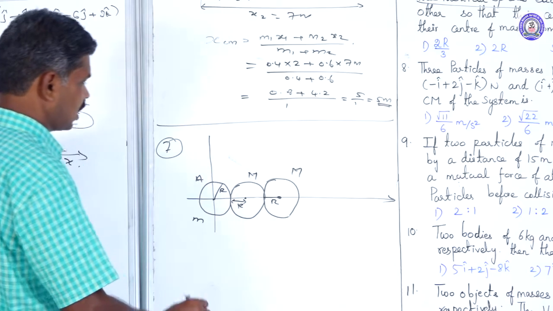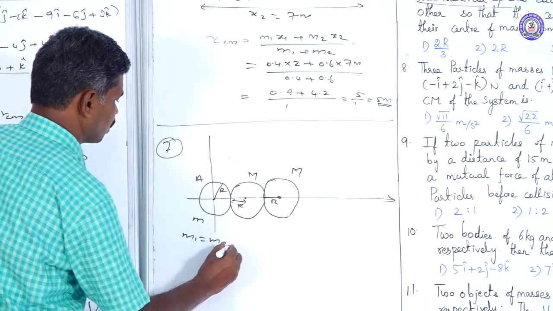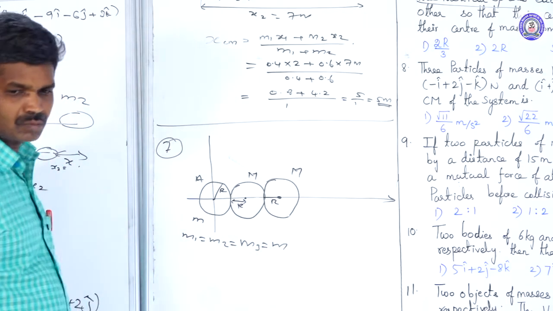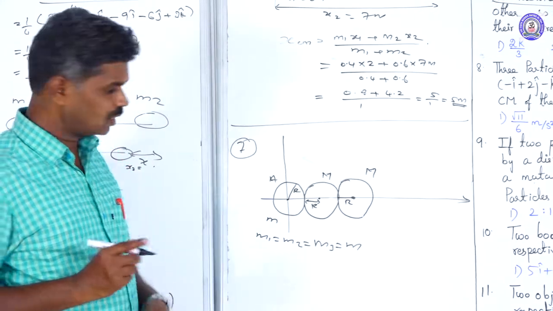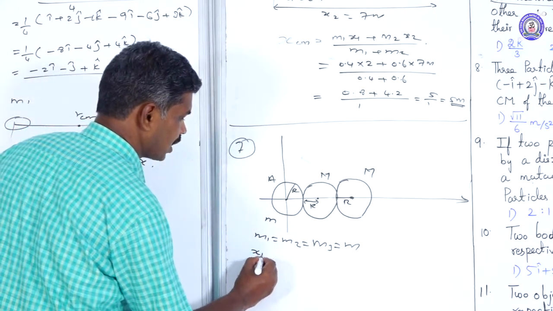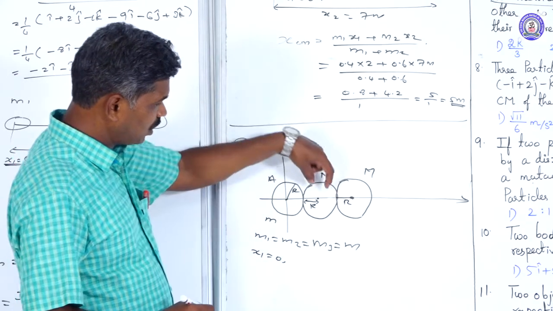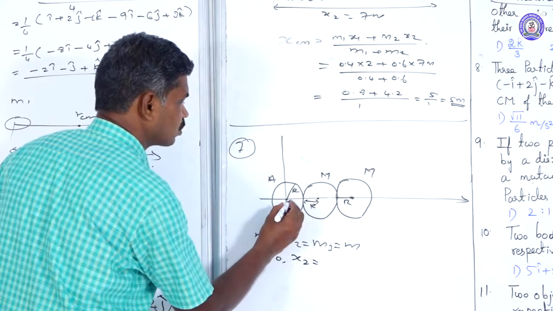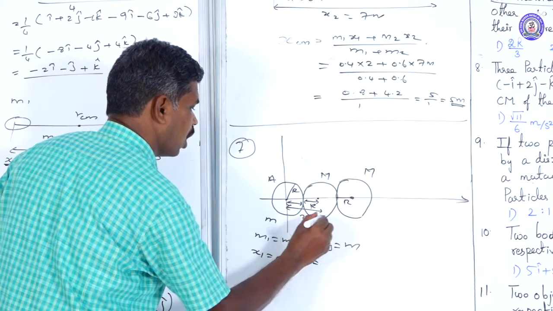That's why here m1 equal to m2 equal to m3 is equal to m, because they are identical. The first one coincides with the origin, so x1 is equal to 0. For the second one, the distance x2 is equal to r plus r, that is 2r.